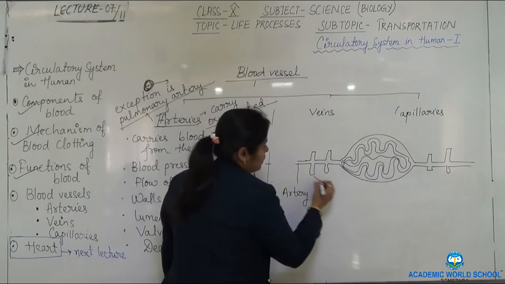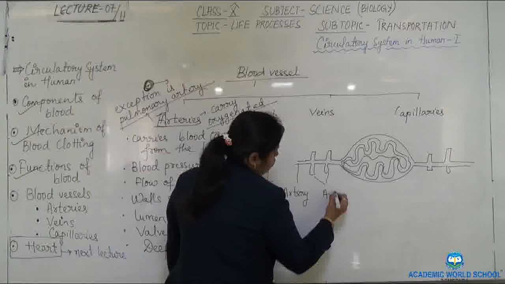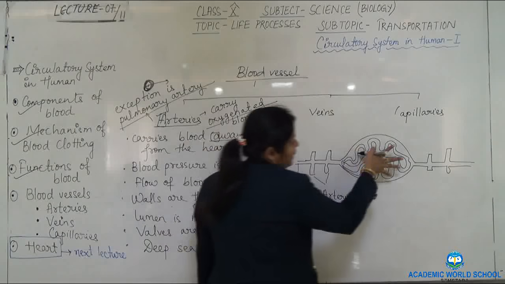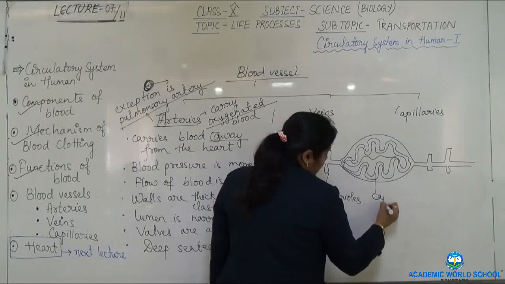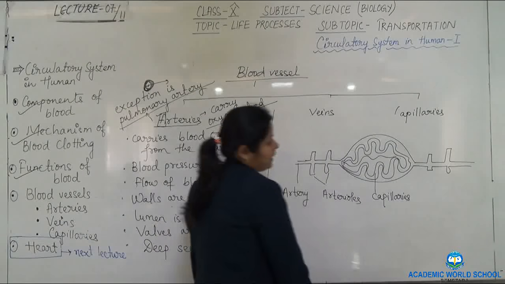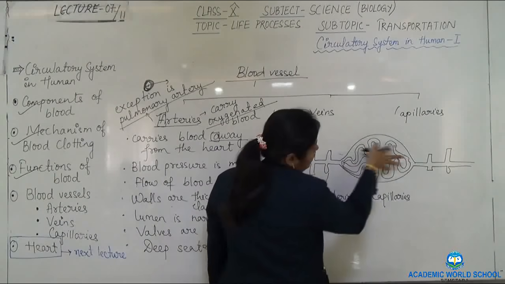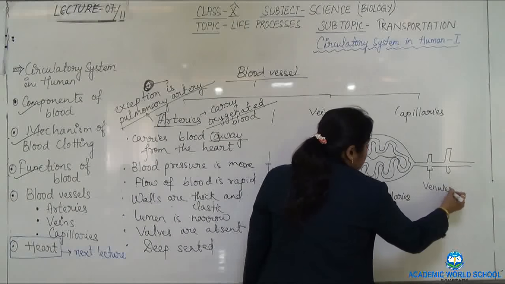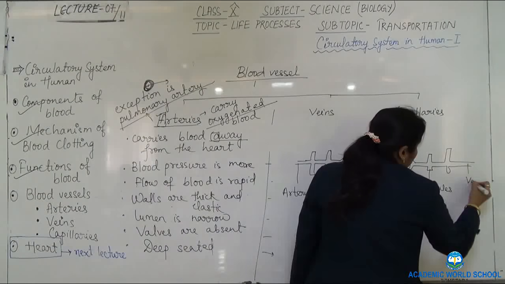Can you see the branches here? These arterioles are further branching into capillaries. This is the place where exchange of materials takes place. Here capillaries reunite to form venules and the venules reunite to form veins.